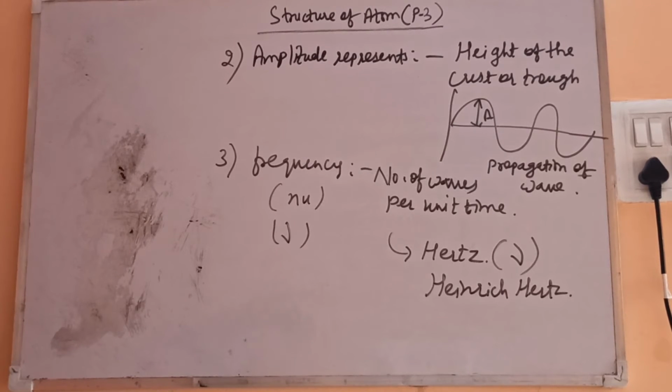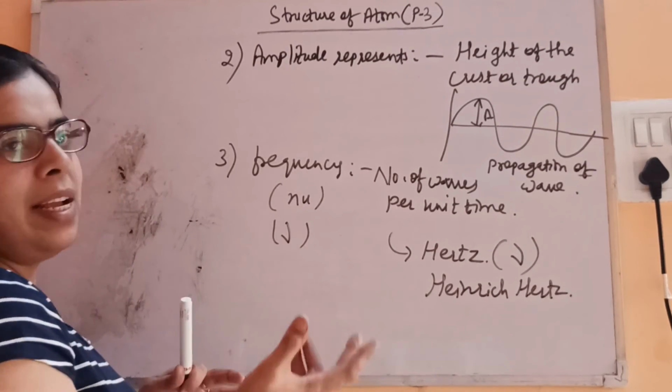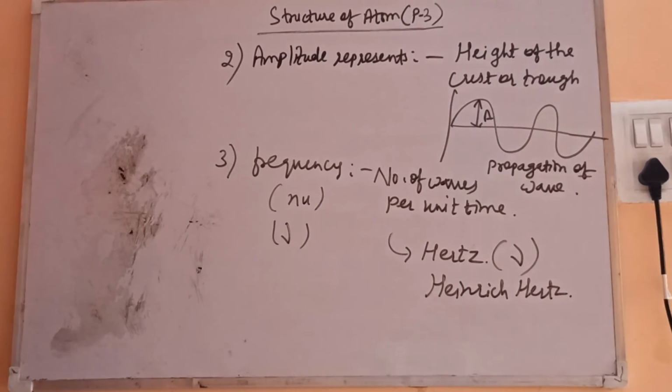How many waves pass in 1 second? Hertz, we know, is 1 cycle per second. Here cycle is not there, so it is 1 wave per second.